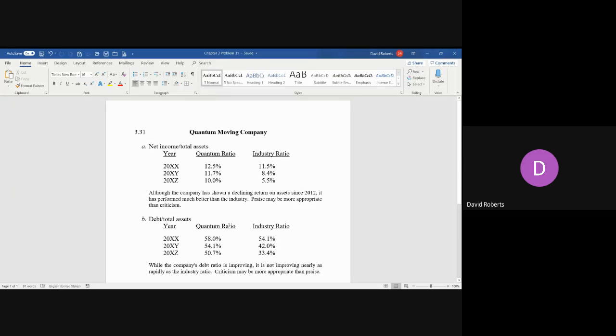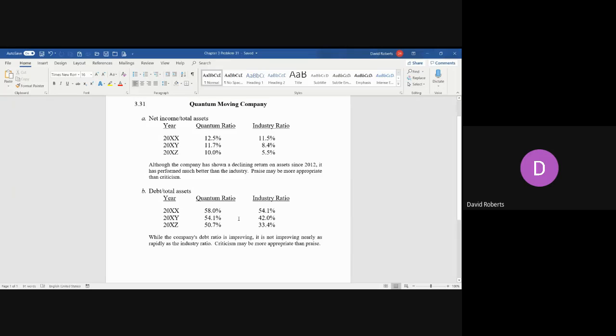Debt ratio is one of the ratios where you want, of course, debt to be lower. So in this particular case, we like a lower number. You can see in all 3 years that the ratio is higher. It is going down through the 3 years from 58% down to 50.7.